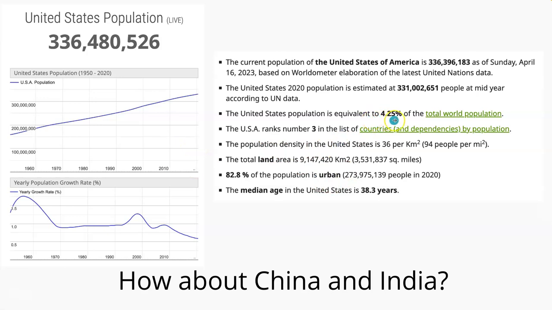The population of the United States is 4.25% of the total world population. So the United States is still very big, but it's only about 4.25% of the whole population. There is more content, but we will have more chances to deal with those issues.